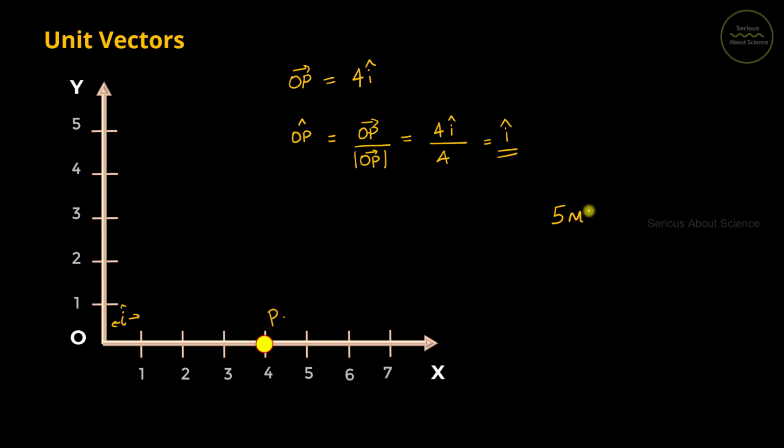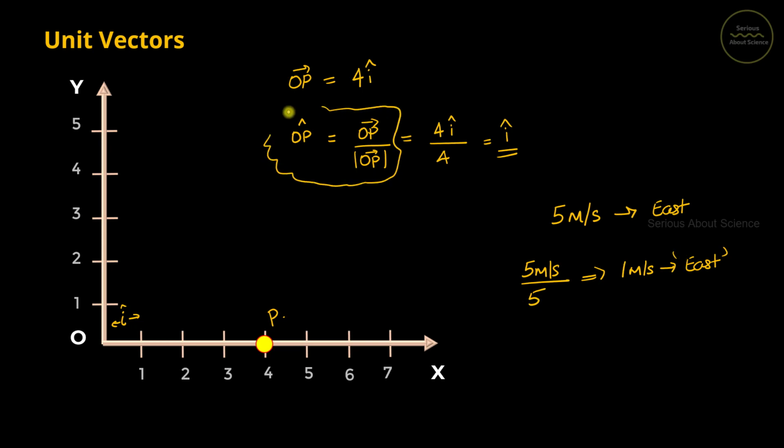Or in another case, if it is given that a car moves with a velocity of 5 meters per second in the east direction, to find out the unit vector we divide this 5 meters per second by the modulus. Here the modulus is 5 itself. And we will get the answer as 1 meter per second towards east. That is the unit vector in that case. So to find the unit vector, we should always use this formula, that is vector divided by its magnitude. Now let us consider one more case where the vector is lying on the plane.